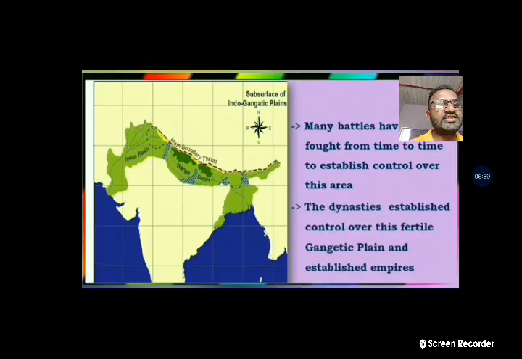The dynasties established control over this fertile Gangetic plain and established empires. So many other countries' kings also attacked India for this purpose only, as India was one of the good agricultural lands. The Narmada river separates India, dividing it into two parts, South India and North India.